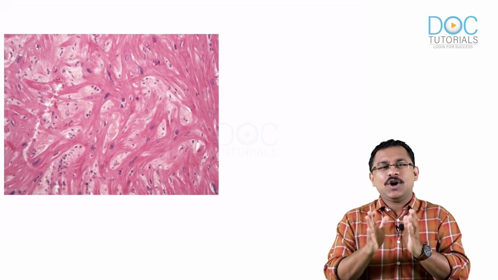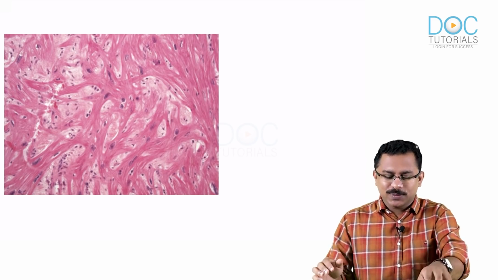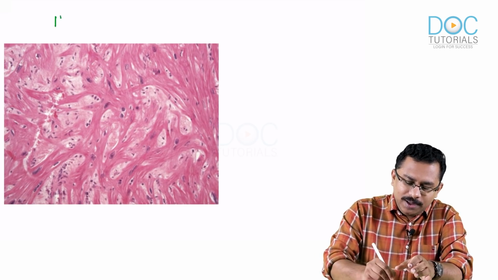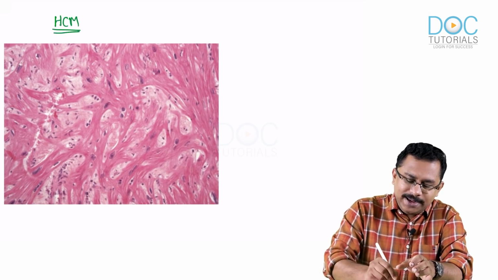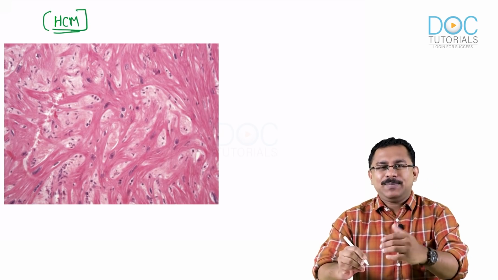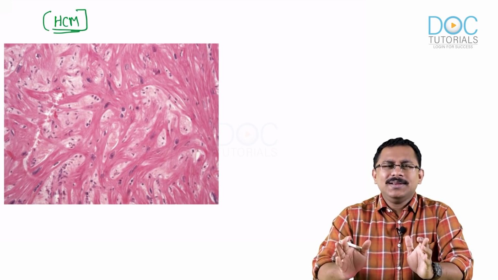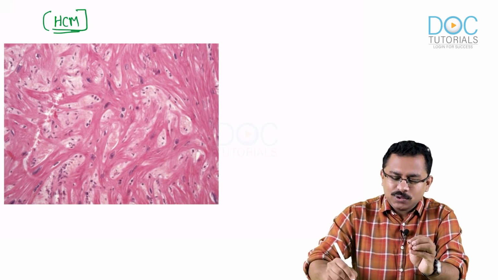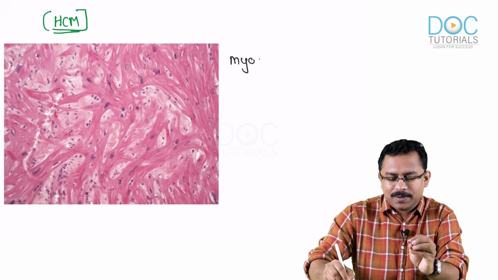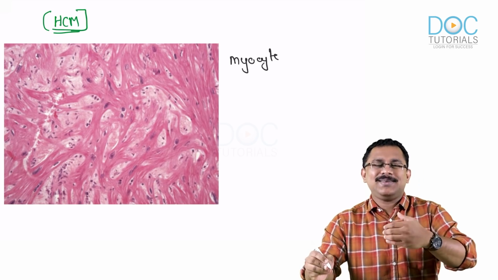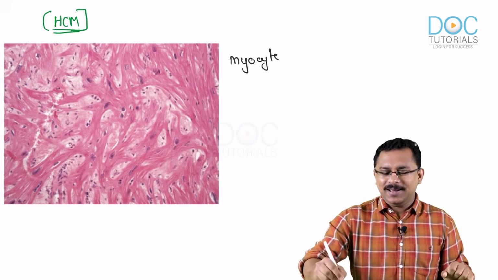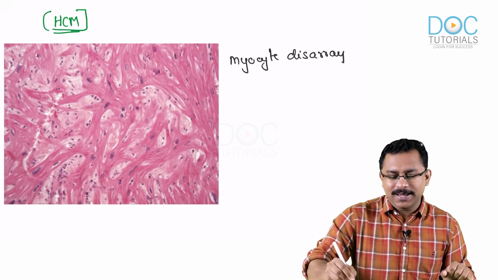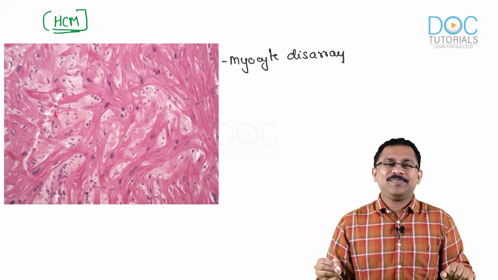Now, why is it not an effective increase? I'll just show you with the help of a histopathology of the cardiac muscle of a patient with hypertrophic cardiomyopathy. See, what you can see is there is a complete myocyte disarray. It is not arranged in the usual systematic manner. So it is a myocyte disarray, a complete myocyte disarray.